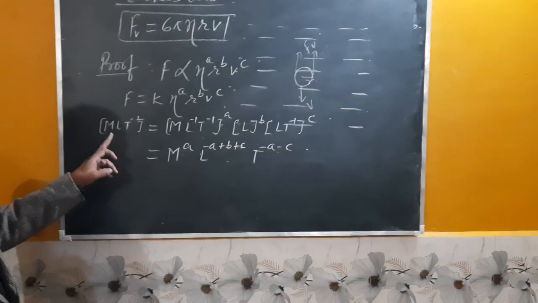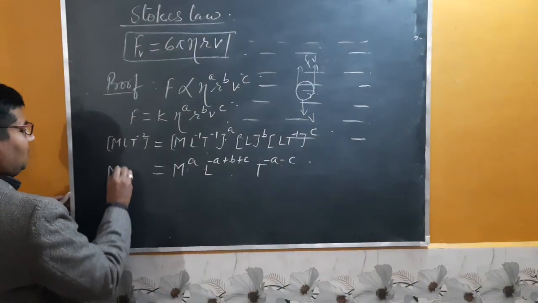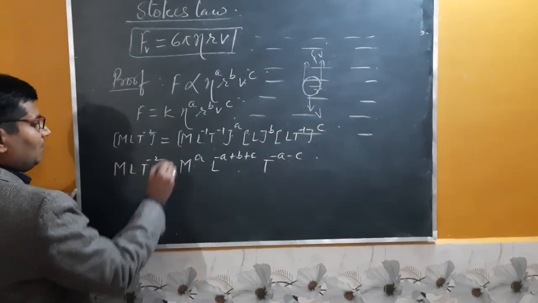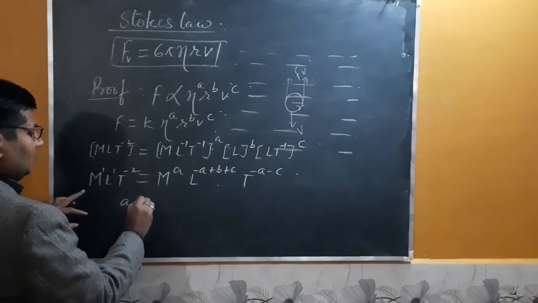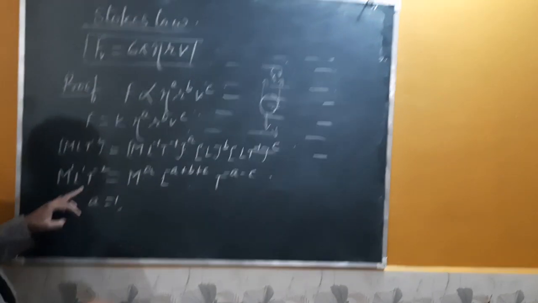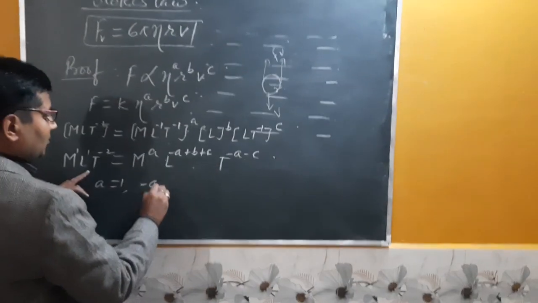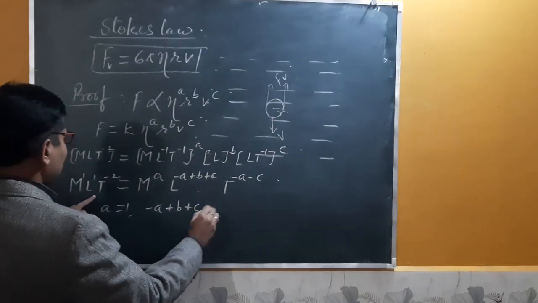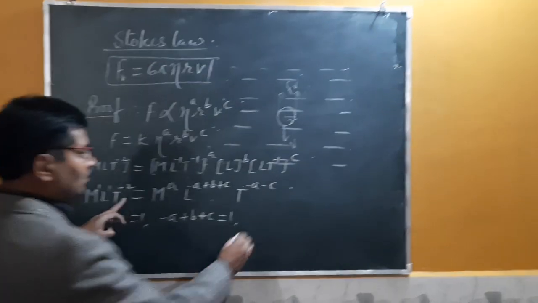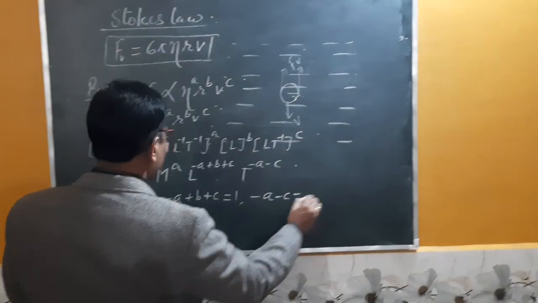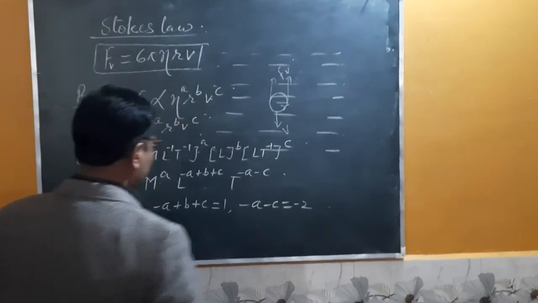So comparing the powers of M, L and T on both sides, we can write that a is equal to 1, minus a plus b plus c is equal to 1, and minus a minus c is equal to minus 2.